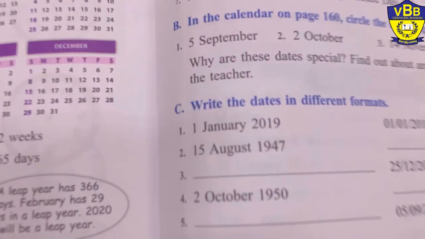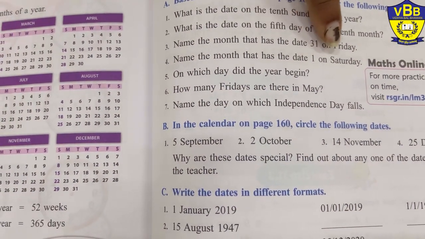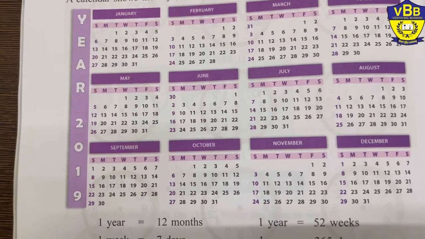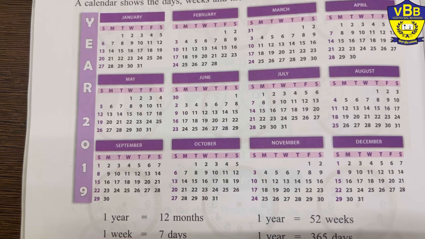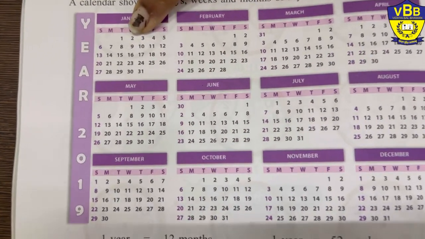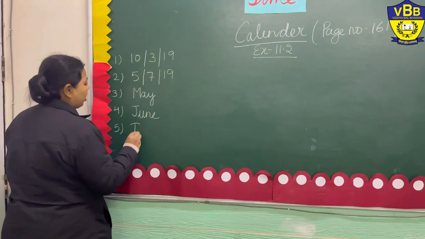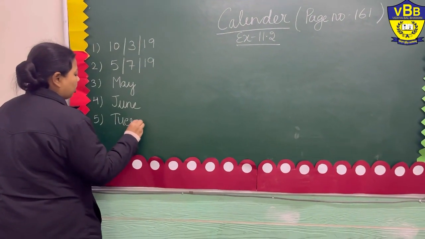Let's move to the next one. On which day did the year begin? Now, on which day, that means what is the first month of the year? It's January. And on which day is it starting? It is on Tuesday. So my answer will be Tuesday.